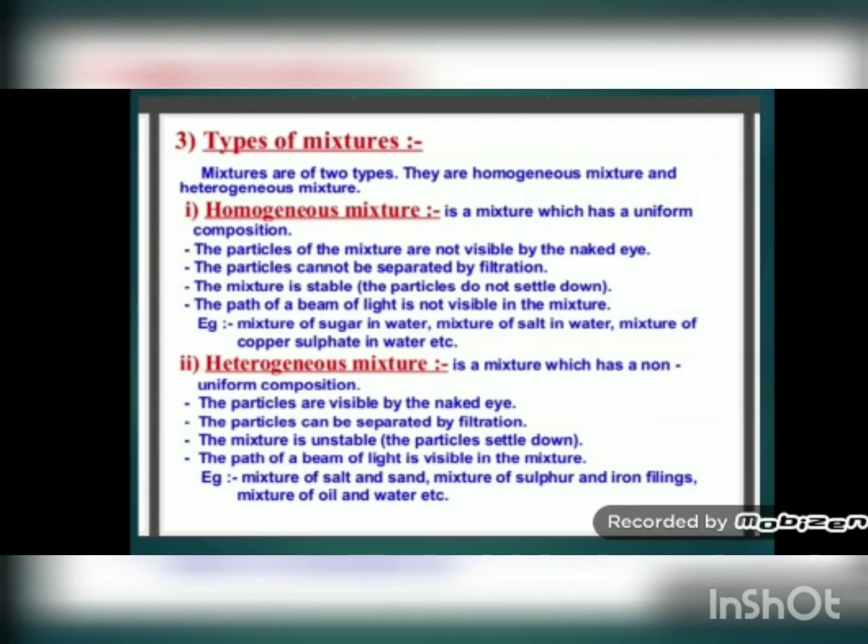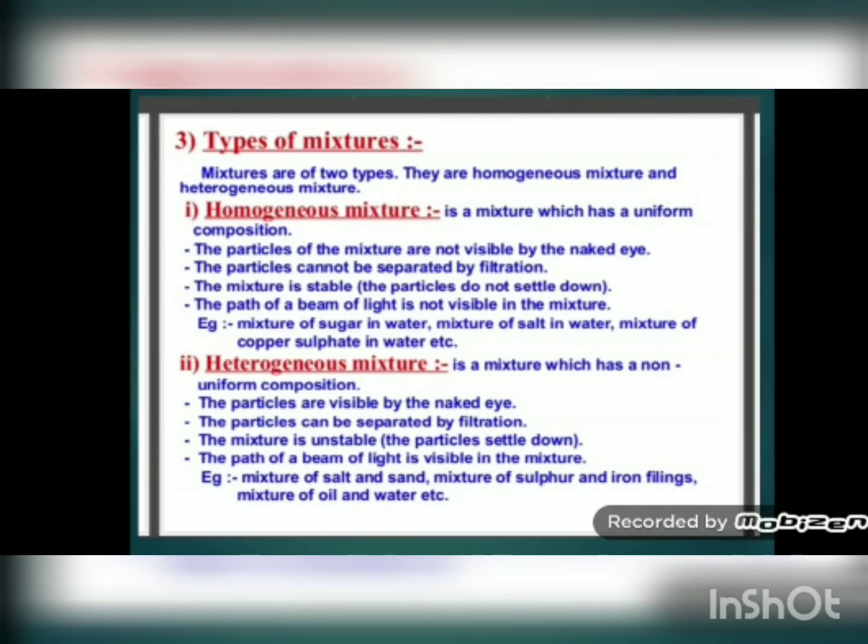First one is the particles of the mixture are not visible by naked eye. So when you mix two substances and they mix in such a way that you cannot see the particles of its composition separately, like in salt and water, after mixing you cannot find the particles of salt because it is mixed uniformly, so it is not visible with our naked eye. In the same way, the particles cannot be separated by filtration.